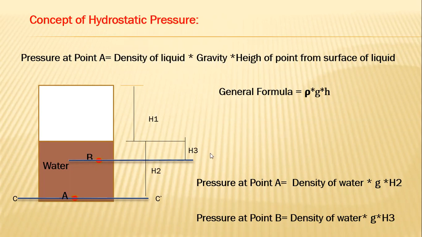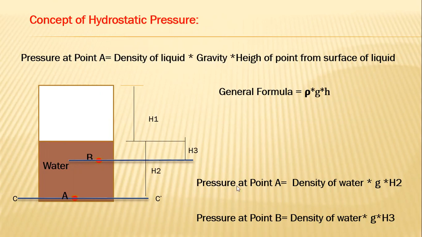Can you tell me what is the height of point A from the surface of water? H2, correct? And what is the height of point B from the surface of water? H3, okay.